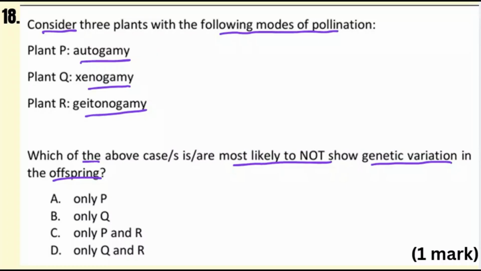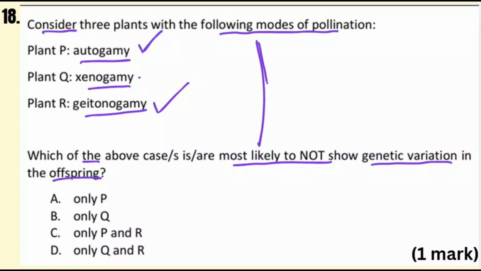Here only one case that shows genetic variation is xenogamy. So not showing genetic variation in the offspring will be autogamy and even geitonogamy. Why? Because both of them belong to pollination within the same plant.